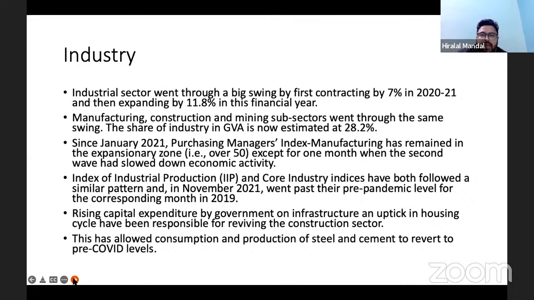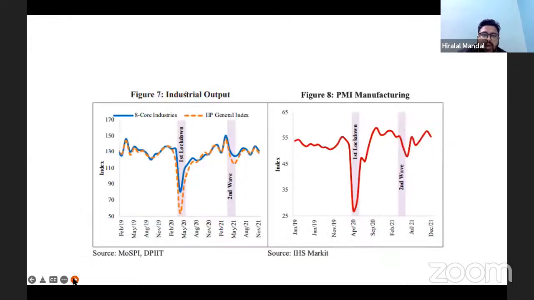If you look at industry, industrial output has gone up, especially the 8 core industries. Contribution has gone down. What are those 8 core industries? Coal sector, cement sector, refineries, oil, natural gas, steel. So these are some of the core industries, because if the core industries are growing, that can generate demand for other industries as well.